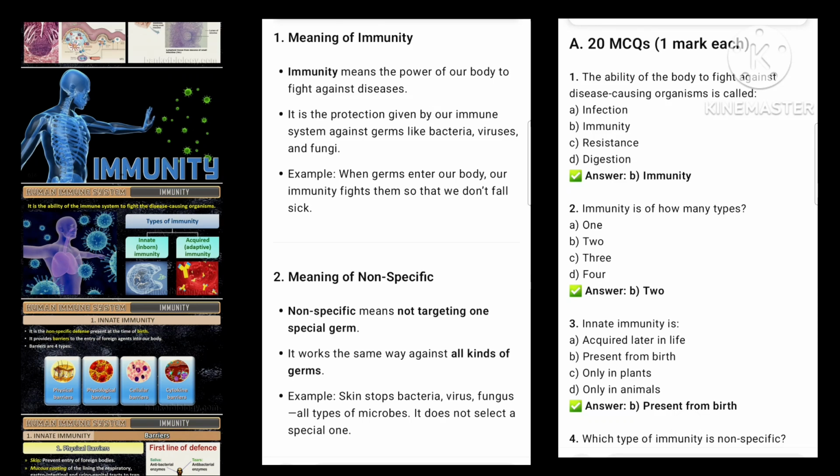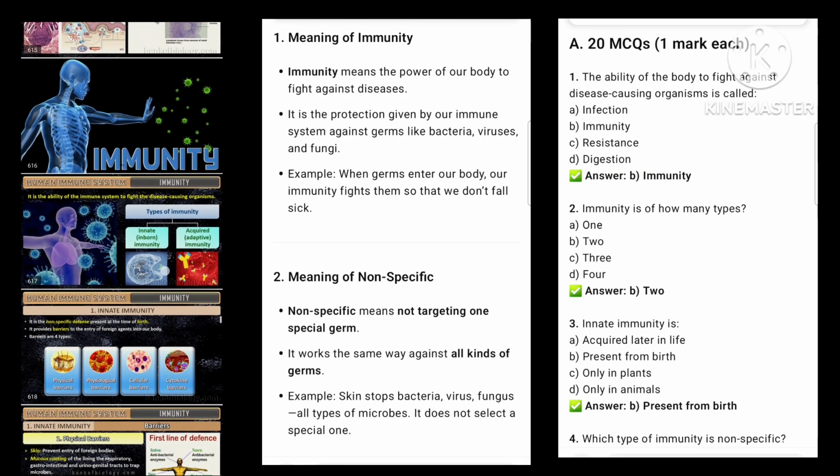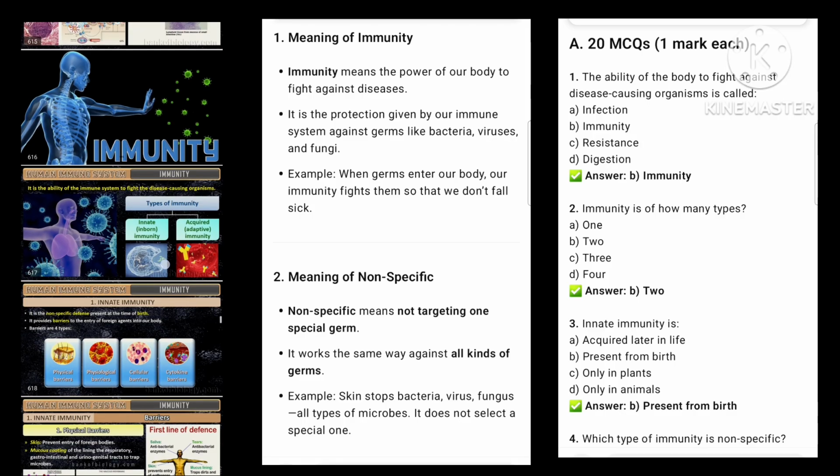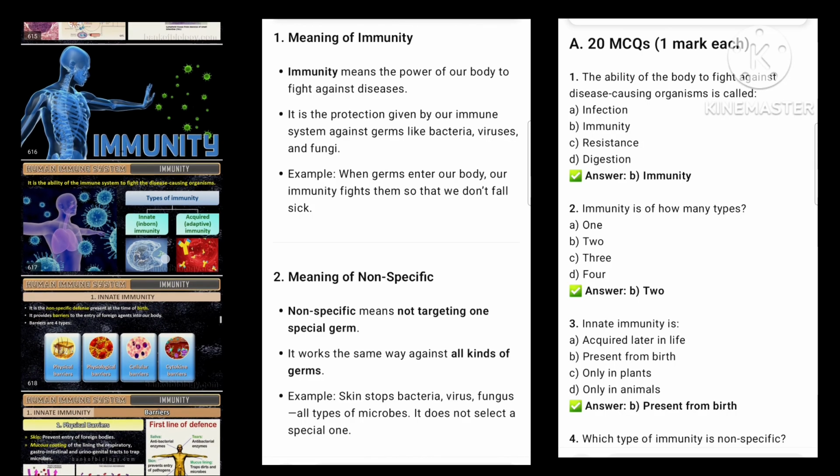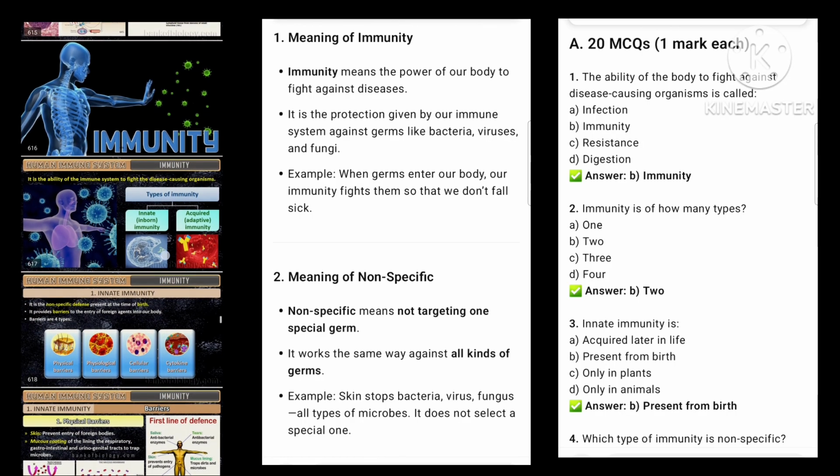Meaning of immunity. Immunity means the power of our body to fight against diseases. It is the protection given by our immune system against germs like bacteria, viruses, and fungi. Example: when germs enter our body, our immunity fights them so that we don't fall sick.